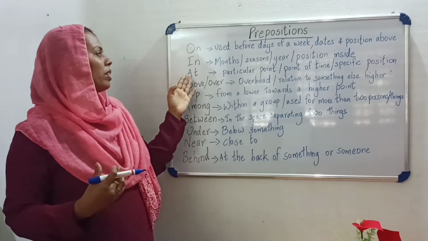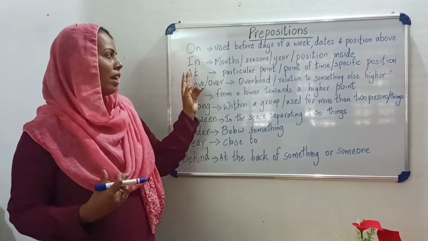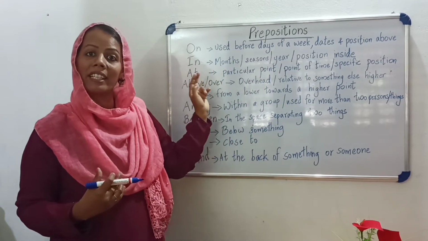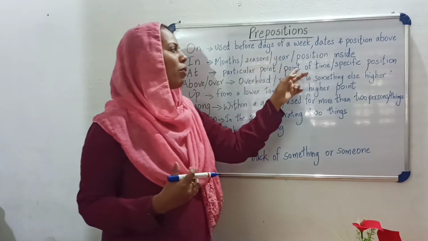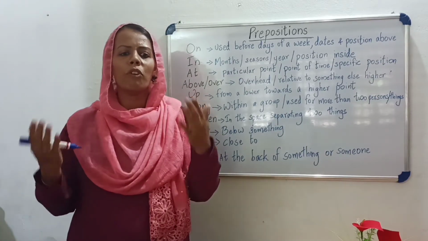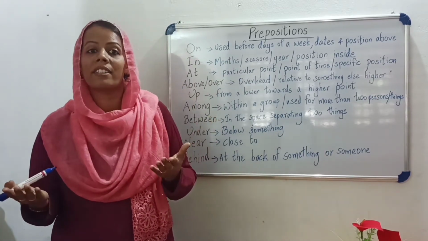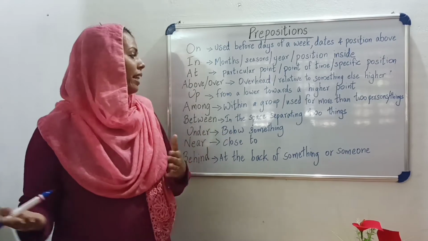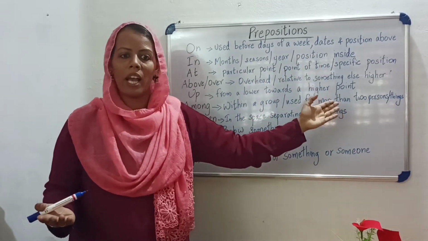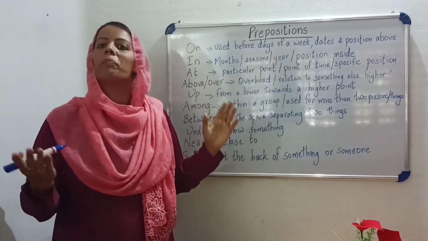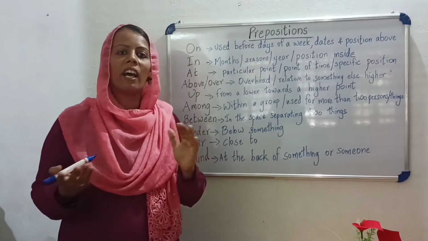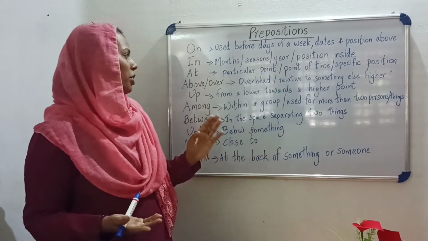Then the next preposition is at. At is used at a particular point. That means at indicates a particular point of time or a specific position. For example, the class starts at 10 a.m. At 10 a.m. That means a specific point of time. Specific position means meet me at the flower shop. At the flower shop. Okay, specific position.